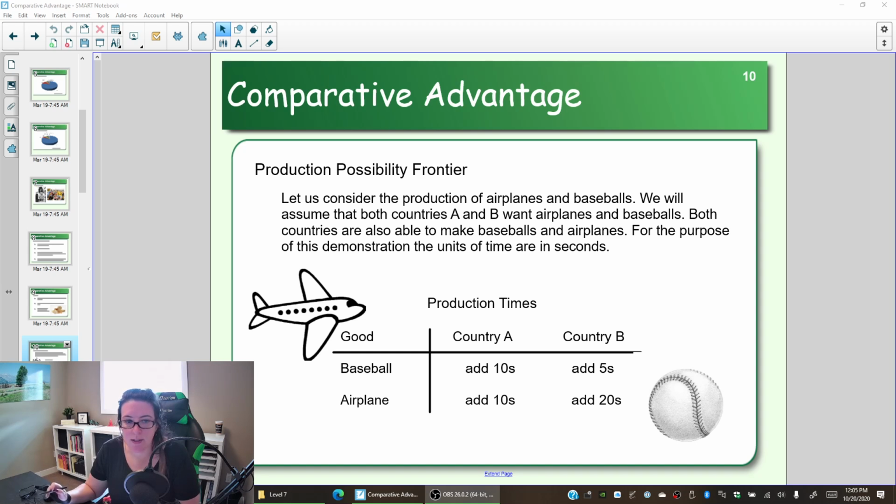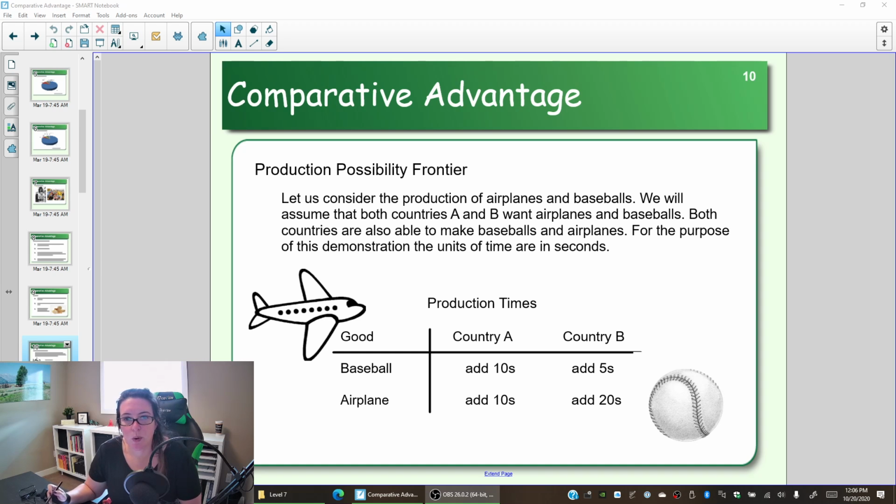And in our synchronous session or face-to-face classes, we're actually going to be making airplanes and baseballs. So we're going to do this activity and create our own set of data. But for these videos, we'll use a set of data from a previous class.